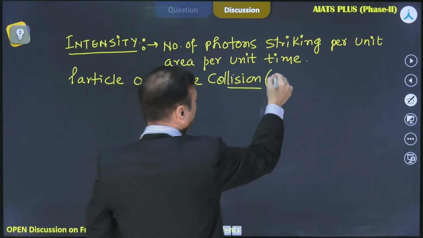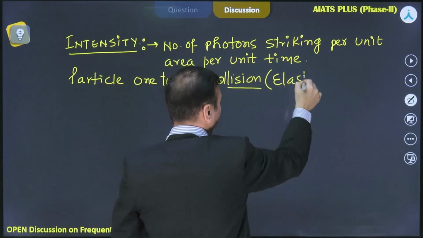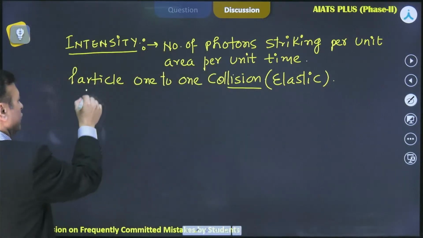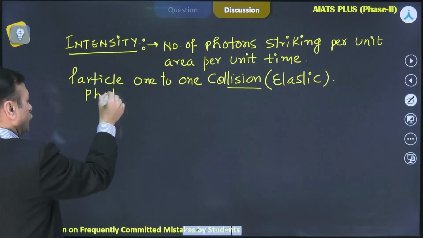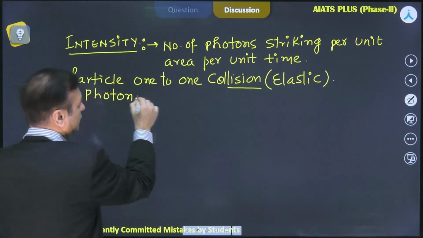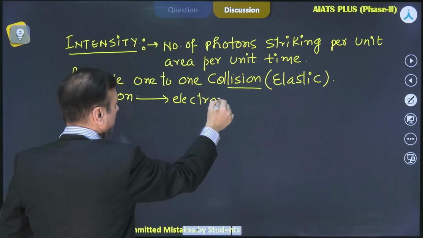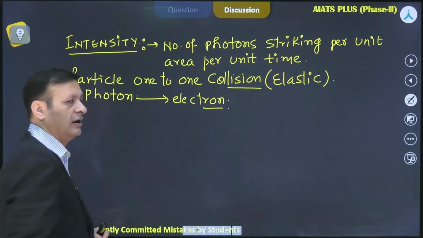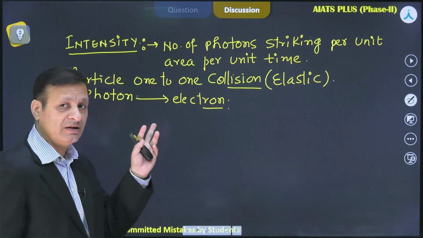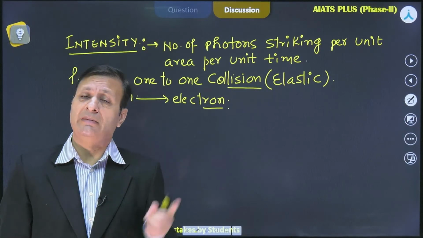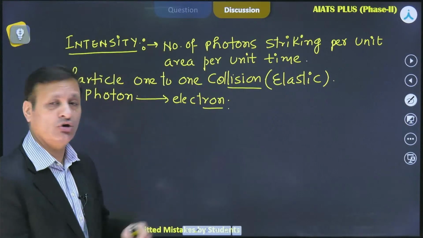And we know these are basically elastic in nature. So here one particle is your photon, it collides with electron, and this collision may or may not result in the emission of the electron.